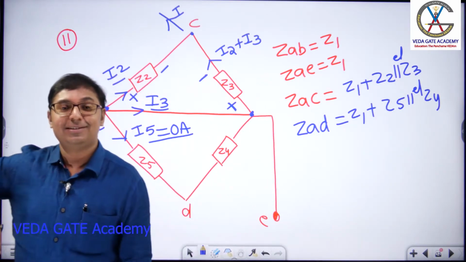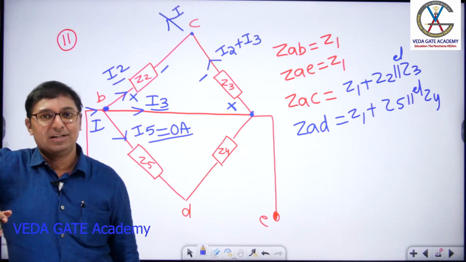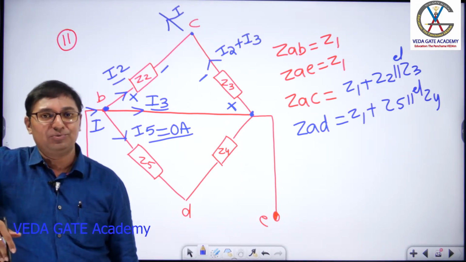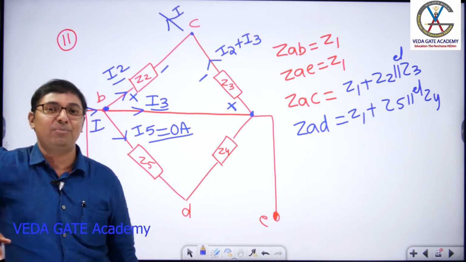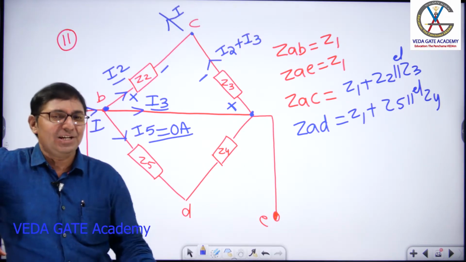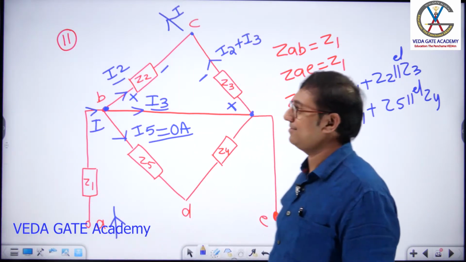Clear, sir? See, this is what we call an extended bridge with the diagonal, with an impedance of value Z6. If Z6 is 0, if Z6 is shorted, we get different combinations. Done. This is how we have to learn the subject, dears. You get a lot of confidence if you learn like this.